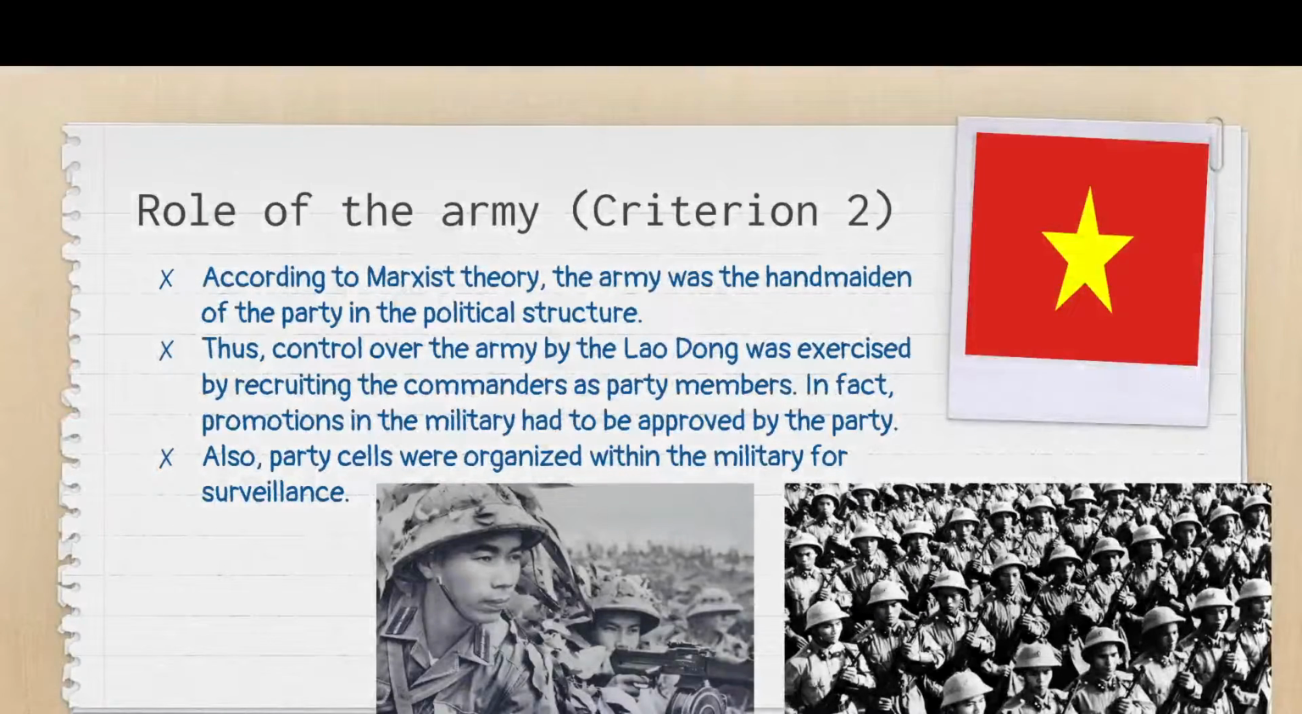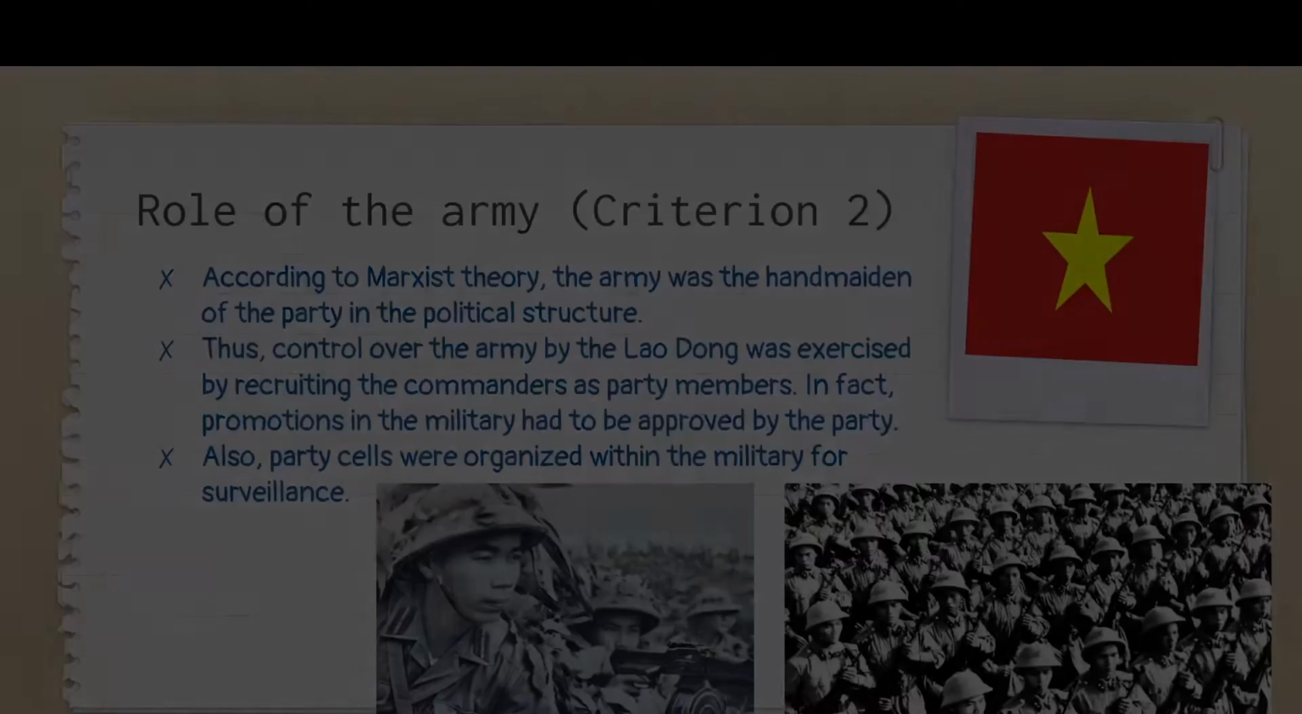Now let's look at the role of the army. According to Marxist theory, the army was a handmaiden of the party. I always like this phrase, it sounds very literature-like. Therefore, definitely the army was subordinated to the party, or the party state. So these are the ways in which the army became subordinated to the party state.